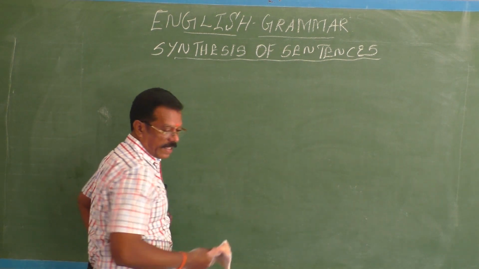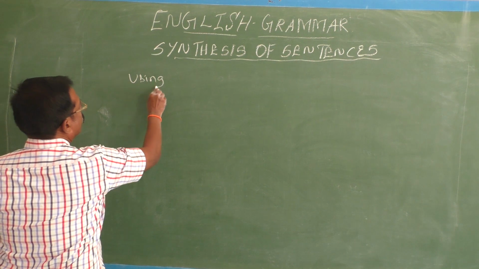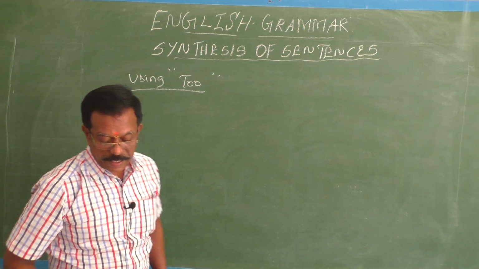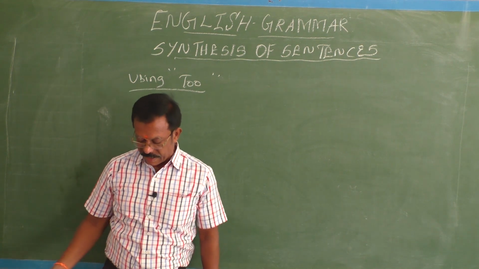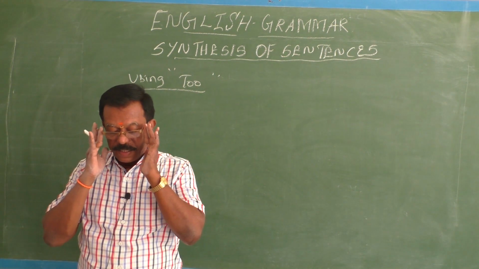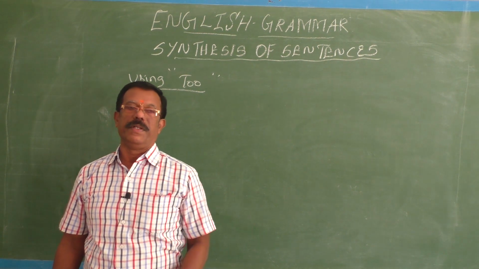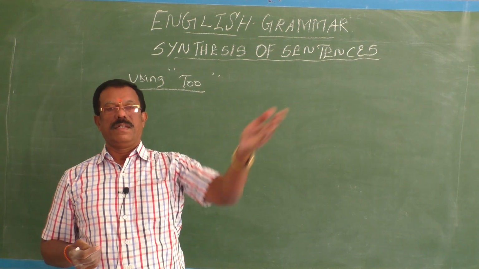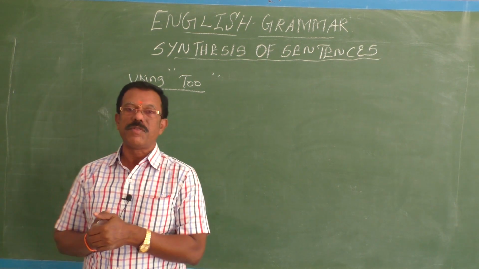How can you synthesize using too? By using here, the adverb too indicates that something is in excess of what is considered the normal limit. You know that too is an adverb. You may know that there is some normal limit. If something goes in excess of such a normal limit, there you can use this adverb too.